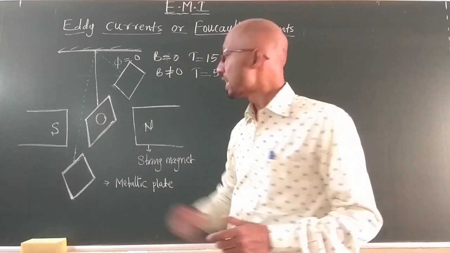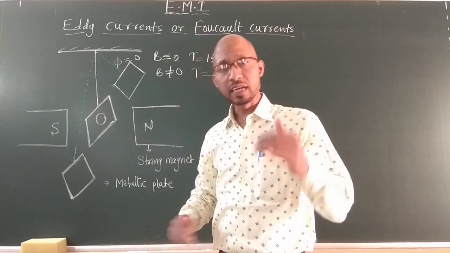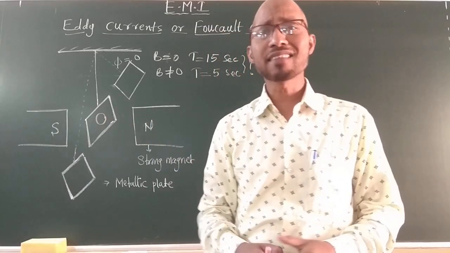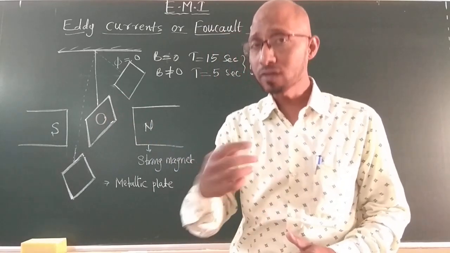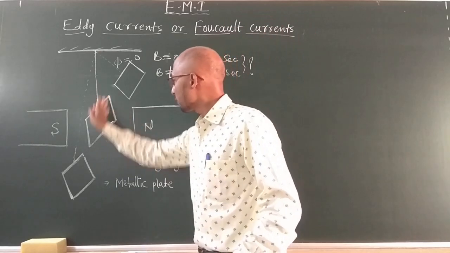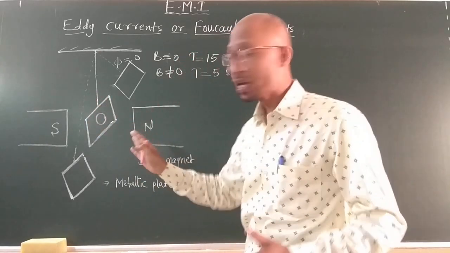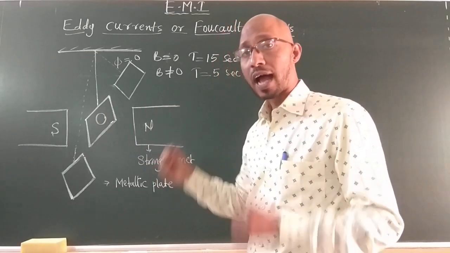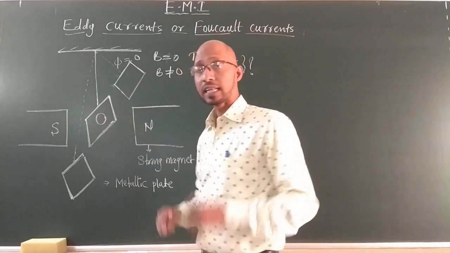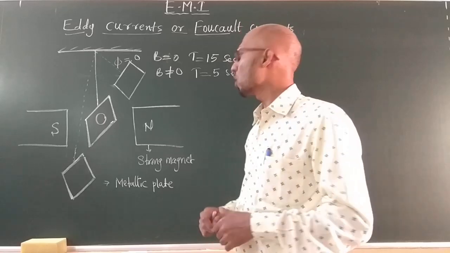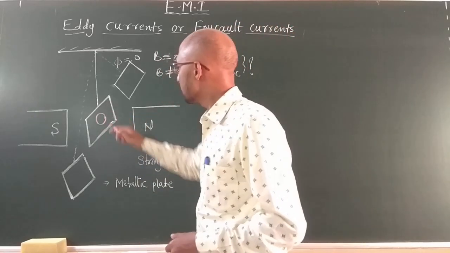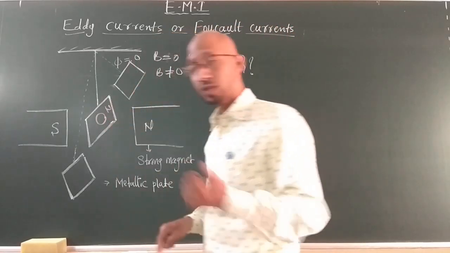So the current developed in the plate tries to oppose the increasing magnetic flux. To oppose that, the face of the plate which is facing the north pole has to acquire a north pole. Then only can it oppose the cause. Now, how can it acquire a north pole? What should be the direction?